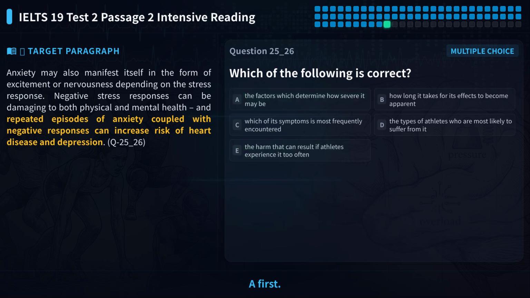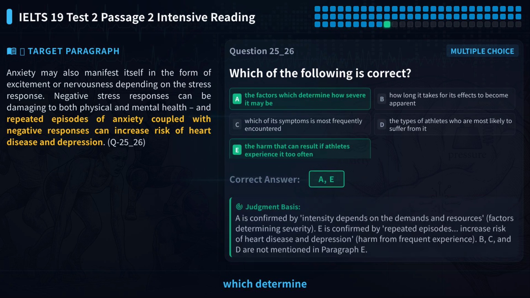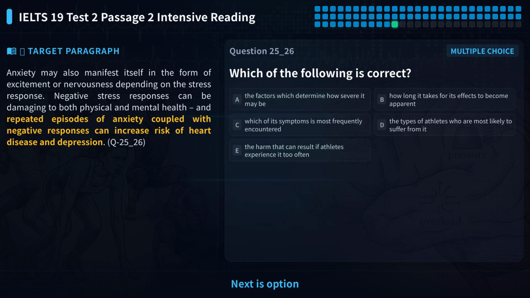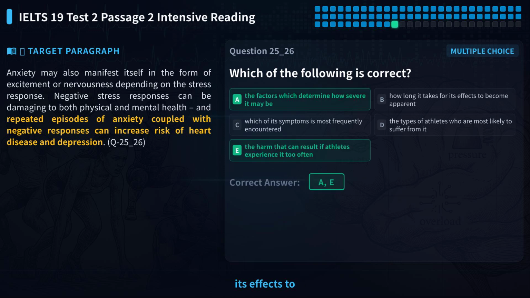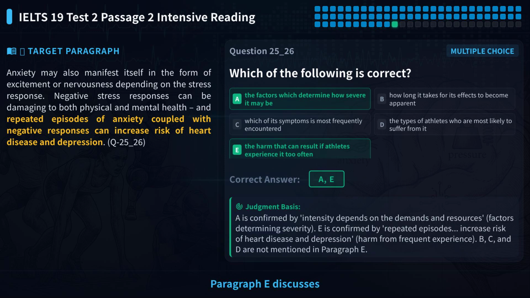Let's look at option A first. It says the factors which determine how severe it may be. The text in paragraph E mentions that the intensity of symptoms depends on individual needs and resources. This directly matches the factors determining severity, so A is correct. Next is option B, which says how long it takes for its effects to become apparent. Paragraph E discusses the intensity of symptoms, but it doesn't mention how long it takes for them to appear. So B is not mentioned, and we can eliminate it.